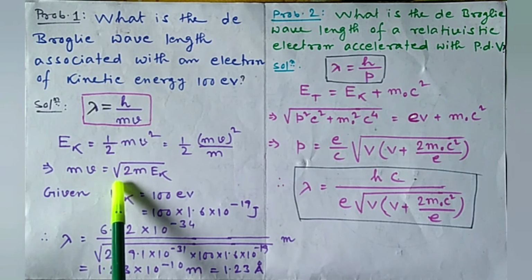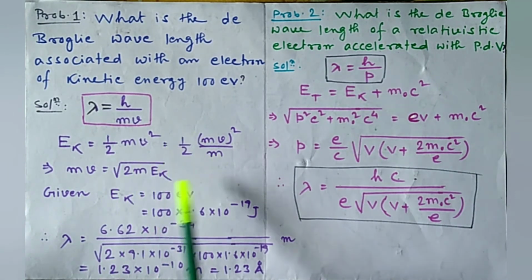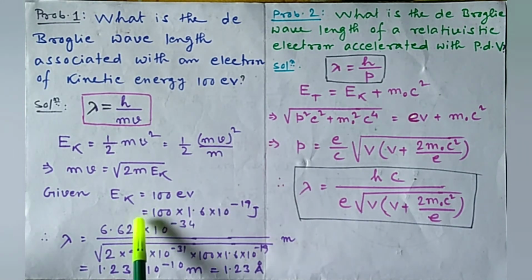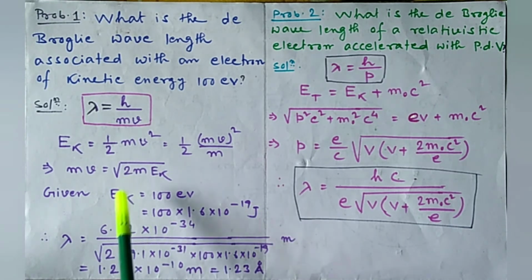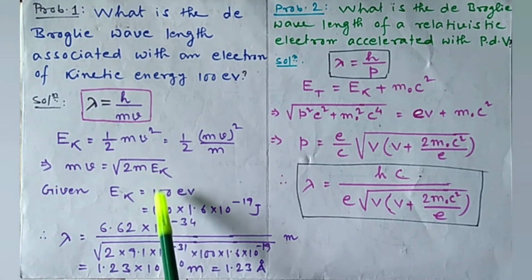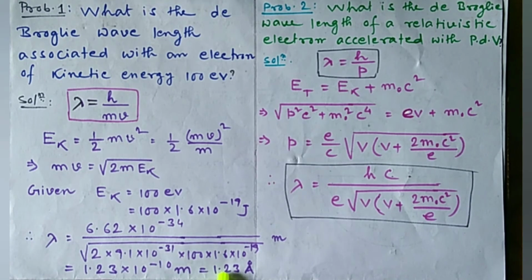So mv equal to root over 2m into Ek, and Ek equal to 100 electron volt equal to 100 into 1.6 into 10 to the power minus 19 joule. So if we put the value of h, electronic mass, and the kinetic energy, we will get the wavelength equal to 1.23 angstrom.